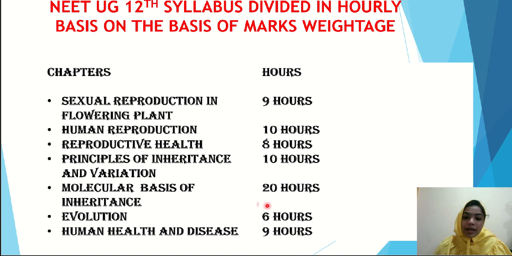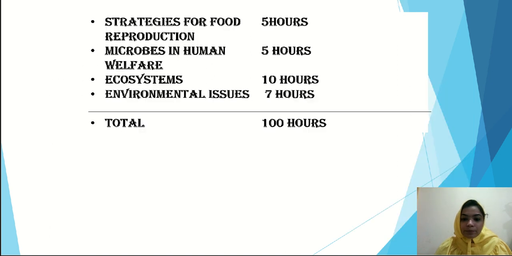Molecular basis of inheritance, definitely 20 hours. All the molecular biology which is going on in our human life is an important topic in NEET. We will cover it in 20 hours. Evolution, 6 hours. Human health and disease, also 9 hours, because this topic consists of many different pathogens, the study of which is very important in MBBS.